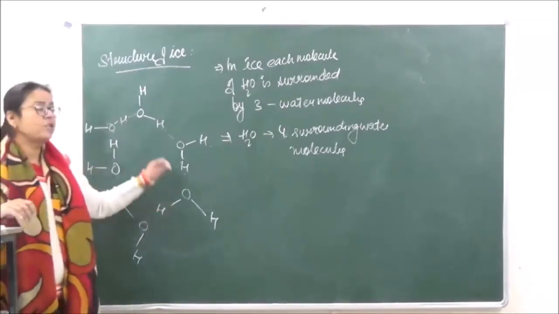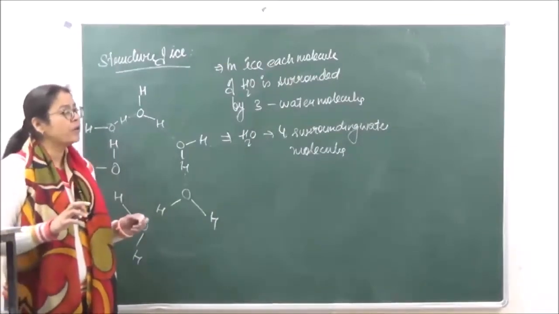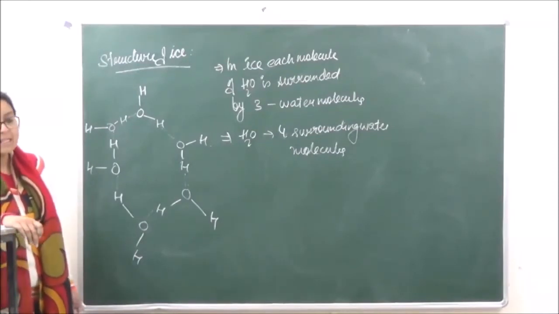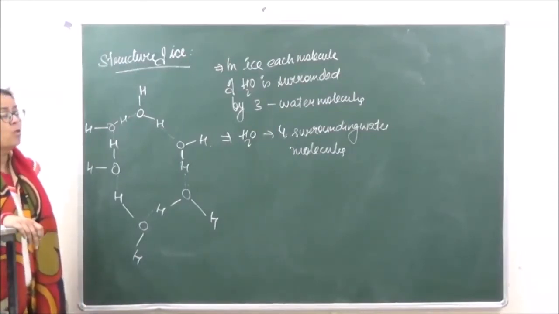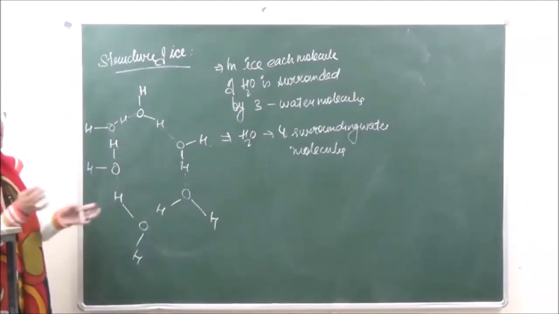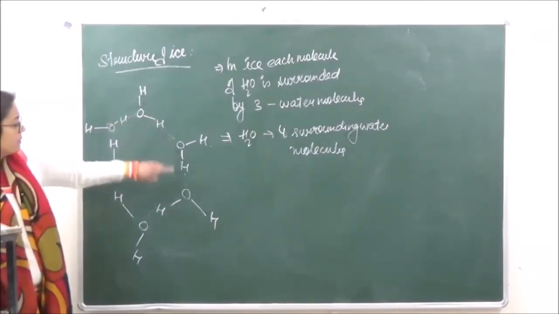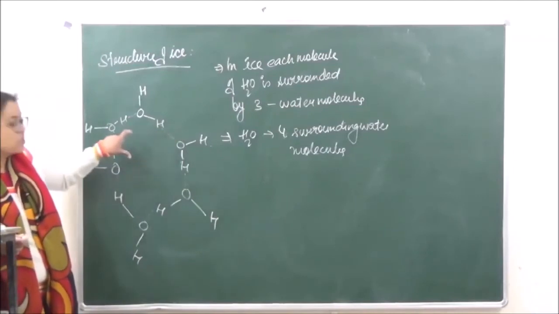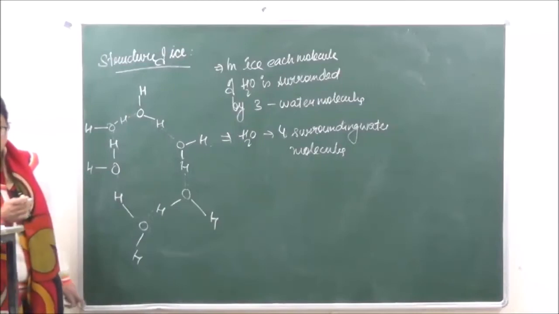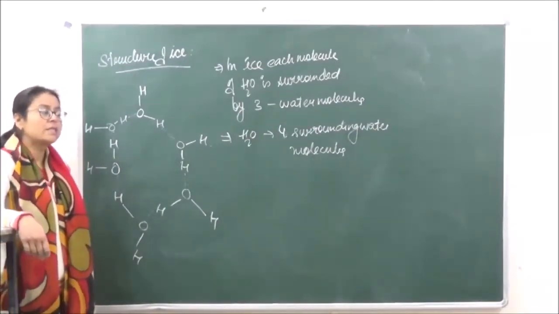Right. Now what is going to happen when we heat ice? A lot of hydrogen bonds are going to be broken because we are increasing the temperature. So these molecules are going to move into the open spaces and start coming closer to each other, closer than they were in the solid state.